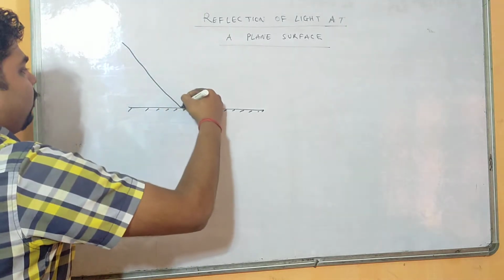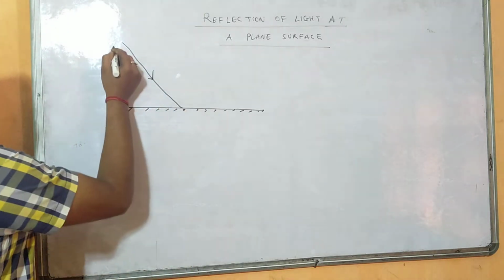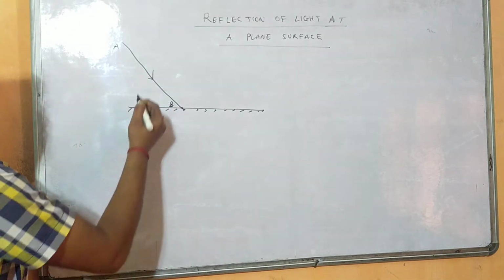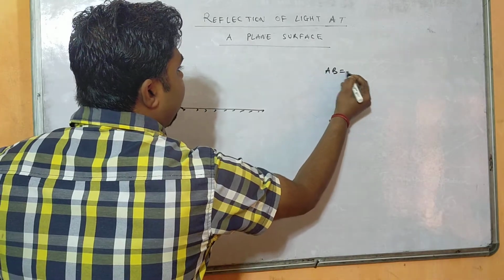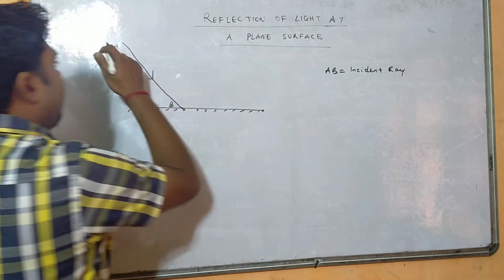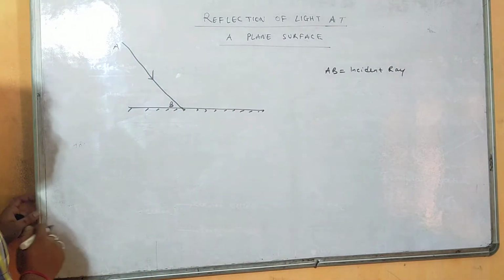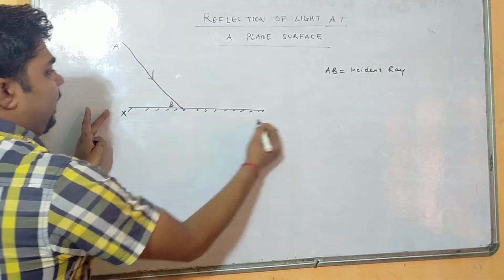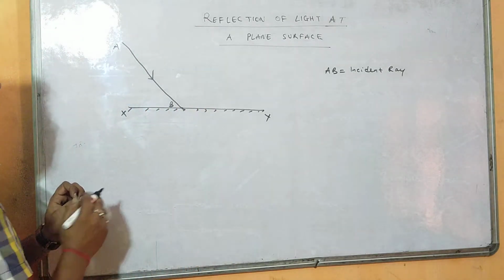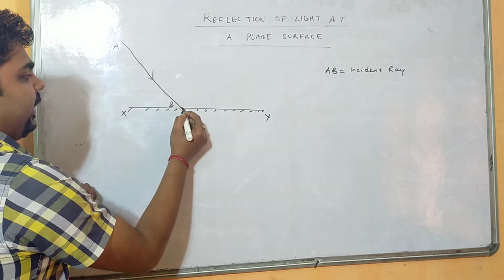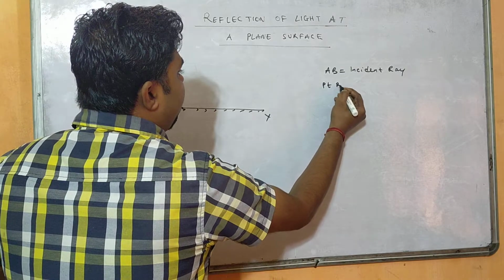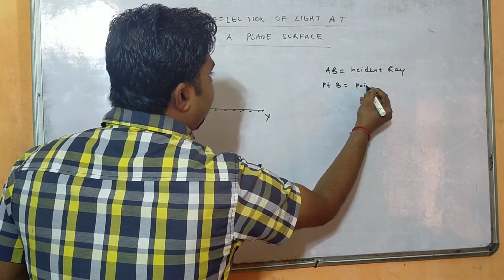If a ray of light is falling here, I will consider this one as A and this point as B. So what is our AB? AB is called incident ray. A ray of light which falls on a reflecting surface, this is the reflecting surface XY, is called incident ray. And the point at which it strikes the reflecting surface, this point B, is called point of incidence.